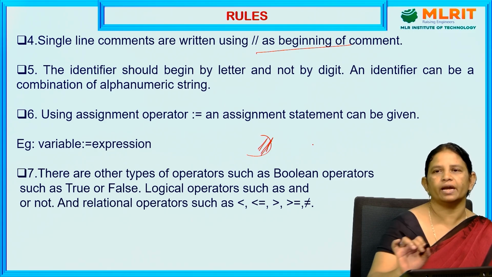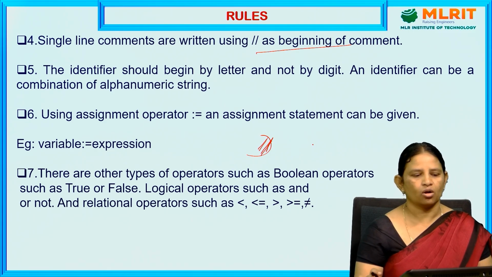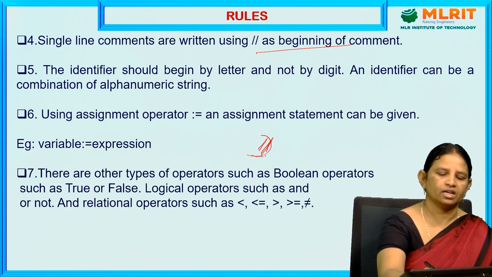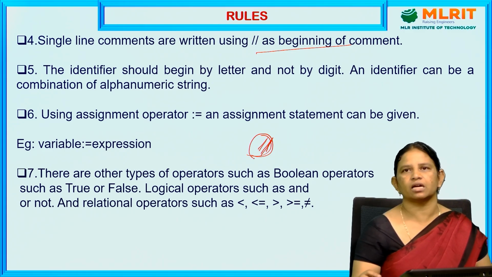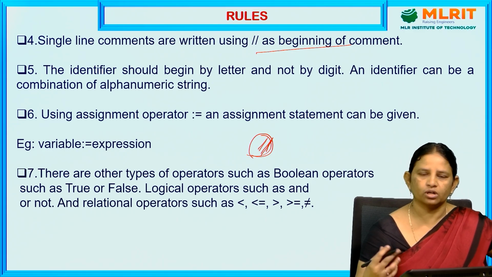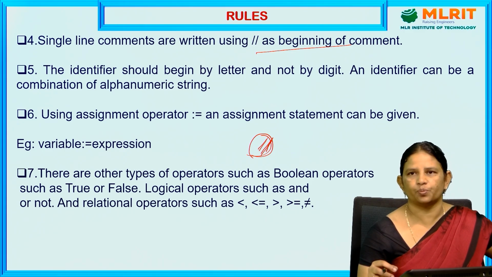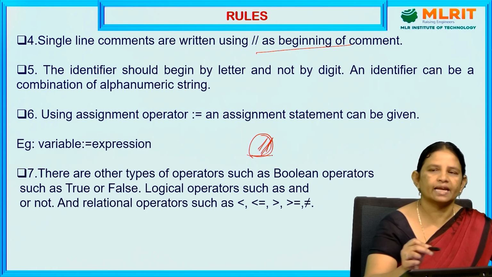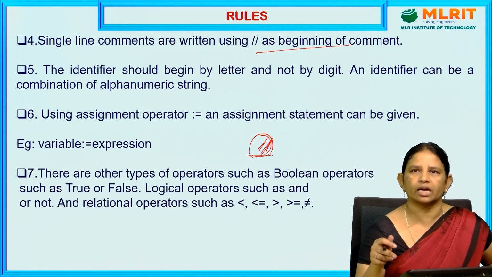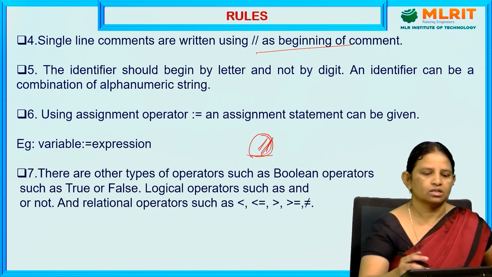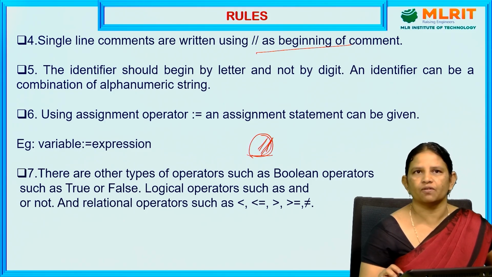There is no ending for the single line comment. Why do we need to write the comment line? For understanding what the program is. Without checking the internal details of the program, with the help of a single line comment, we can understand what the corresponding algorithm is. That is also supported in the case of algorithms.